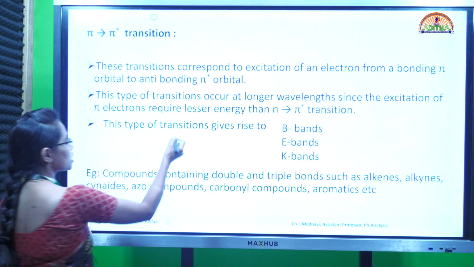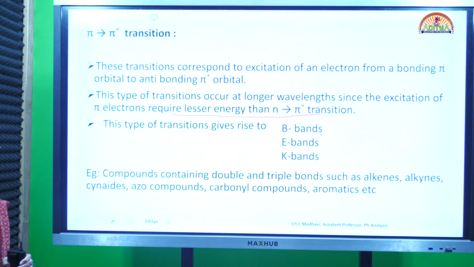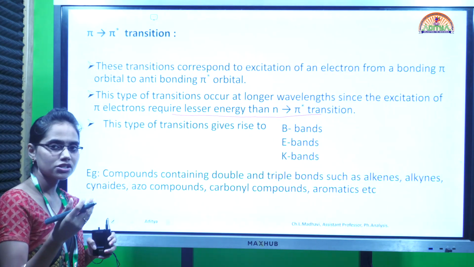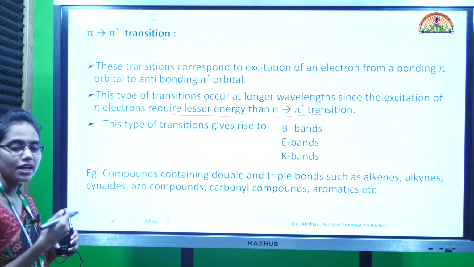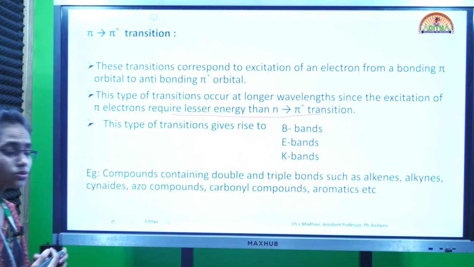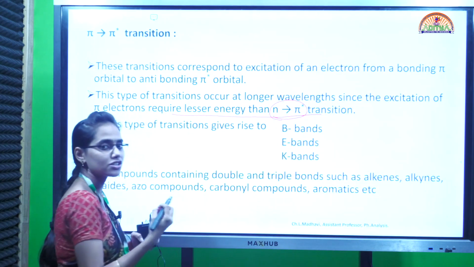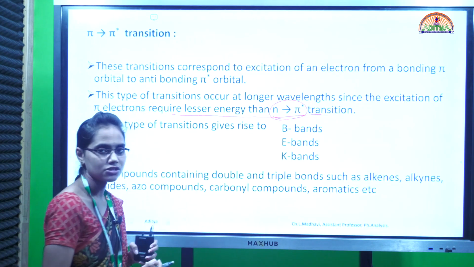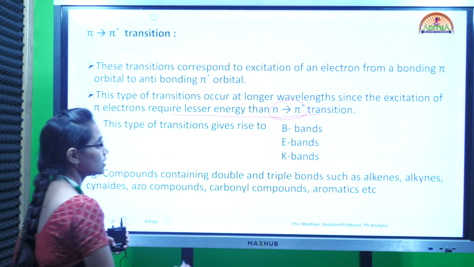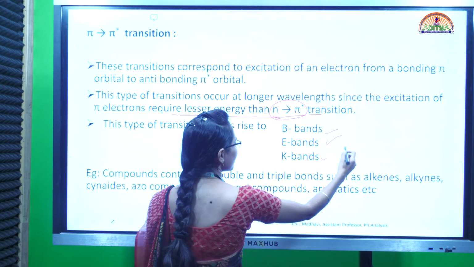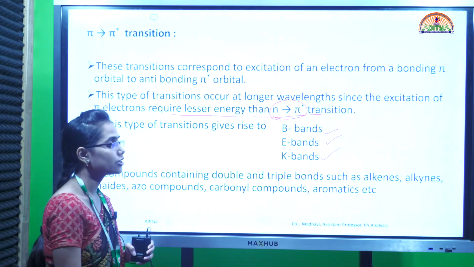Coming to the energy requirement, they require less energy than n to pi star transitions. Sigma to sigma star requires the most energy, then comes n to sigma star, then n to pi star, and last comes the pi to pi star transitions. This type of transition leads to three types of bands, which are B bands, E bands and K bands. B bands means benzenoid bands, E means ethylenic bands, and K means conjugated bands.